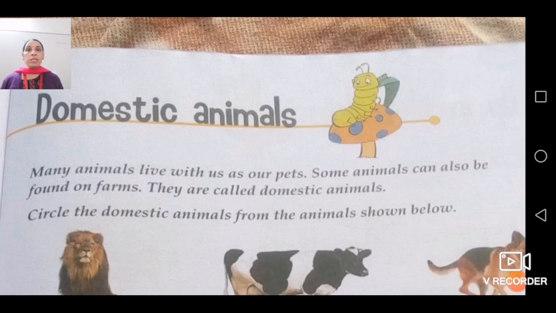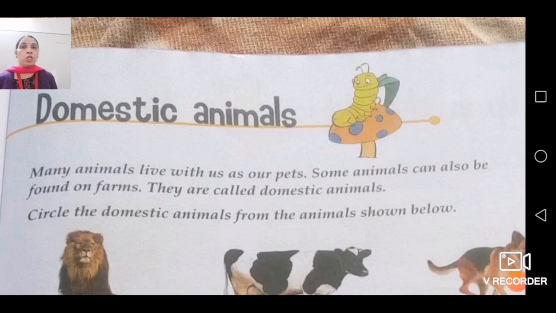One more important thing, that domestic animals are those which give something which is useful for us. Like cow gives us milk, goat is again a domestic animal, and cow is giving milk, goat is also giving flesh, meat and even milk also. So domestic animals are those who live on a farm, as well as they are beneficial for us, they are useful for us.